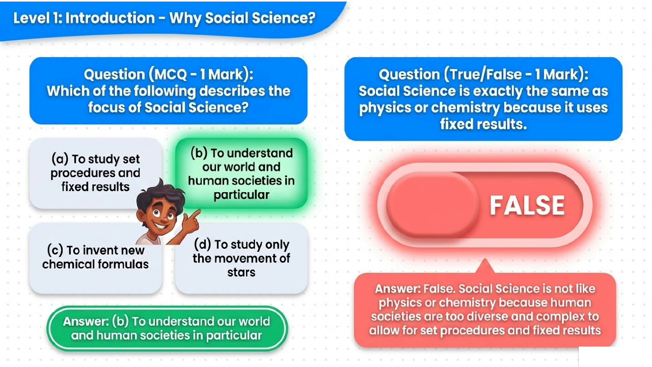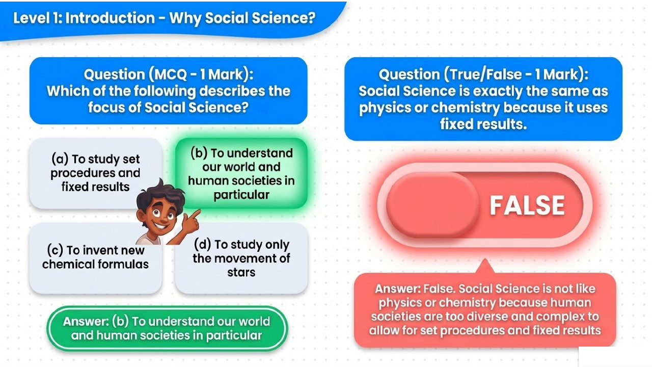Question MCQ 1 mark. Which of the following describes the focus of social science? A. To study set procedures and fixed results. B. To understand our world and human societies in particular. C. To invent new chemical formulas. D. To study only the movement of stars. Answer B. To understand our world and human societies in particular.